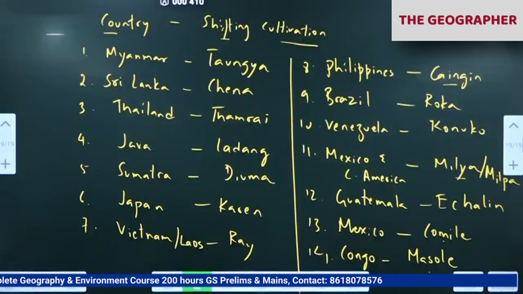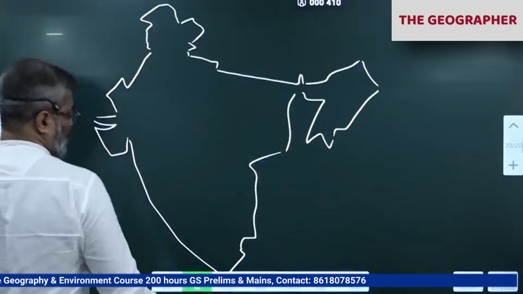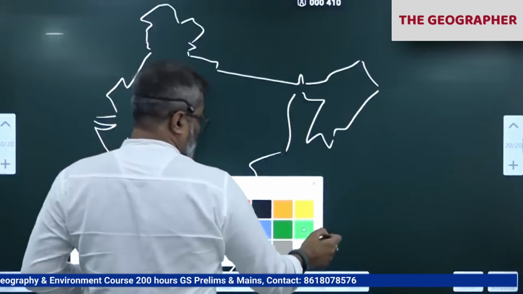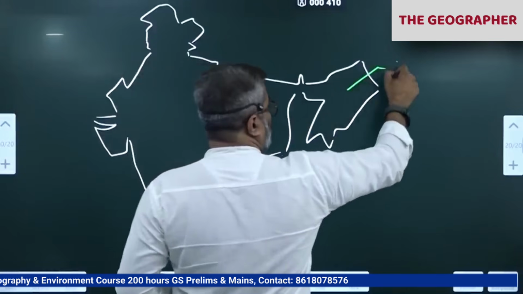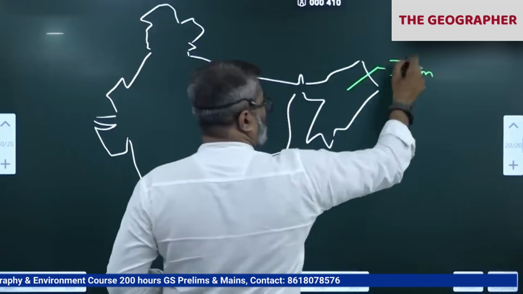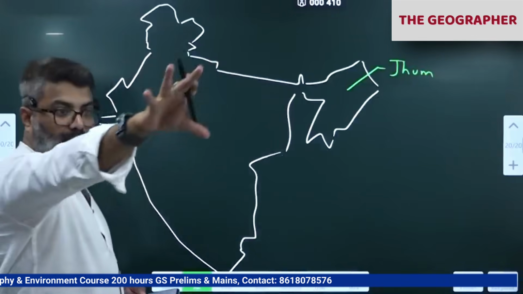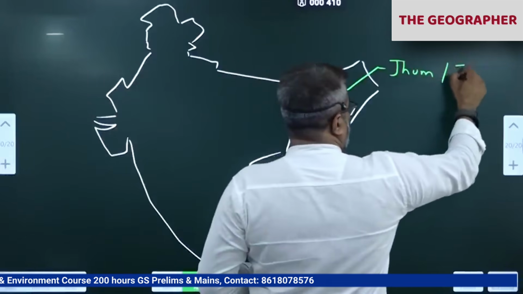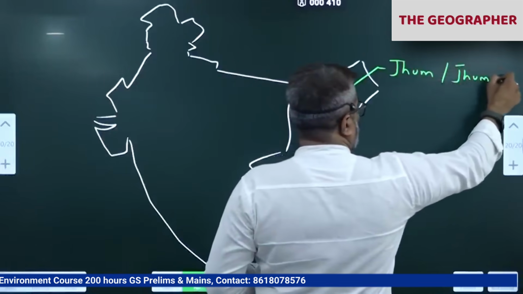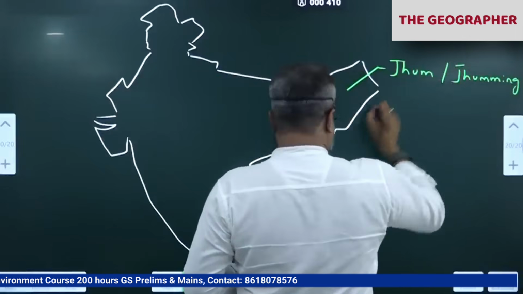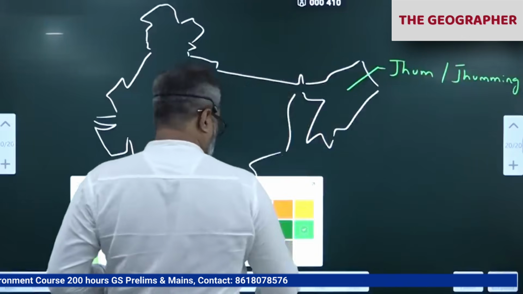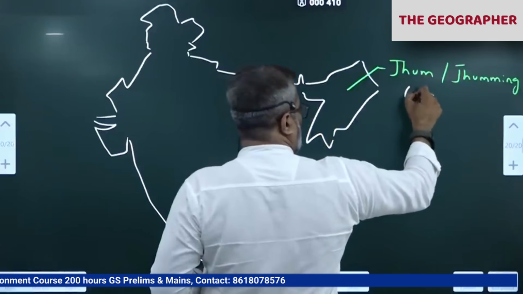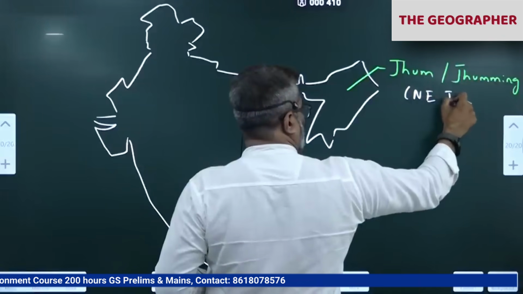Shifting cultivation in India. Next. Names of shifting cultivation in India. So in Northeast India, it's called Jhum. Right, Northeast. I'm writing like this so that the location will be known. Northeast, Jhum or Jhuming. Where? Northeast India.